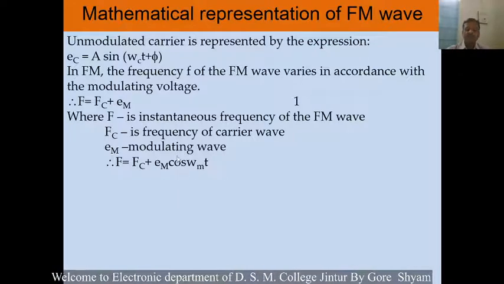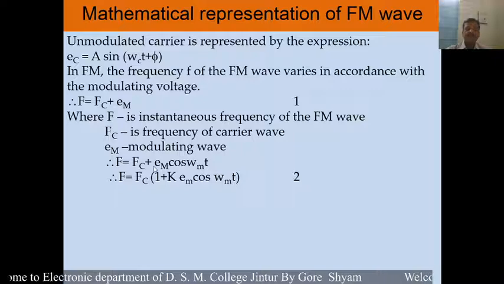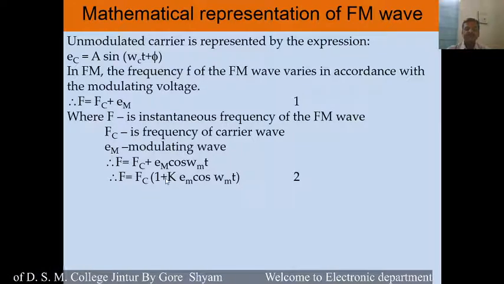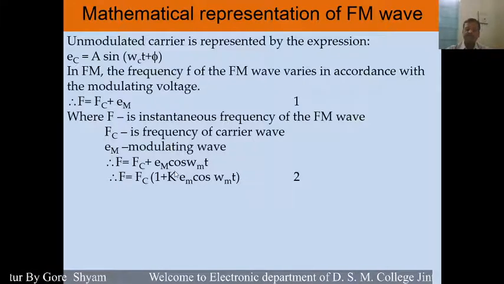The modulating signal is represented by em cos omega mt. Therefore, taking fc as common, this equation becomes fc into bracket 1 plus k em cos omega mt, and here k is equal to em by fc. The value of em by fc is equal to k. Here we are taking this constant k for em divided by fc.